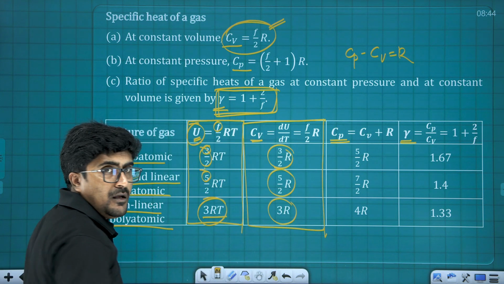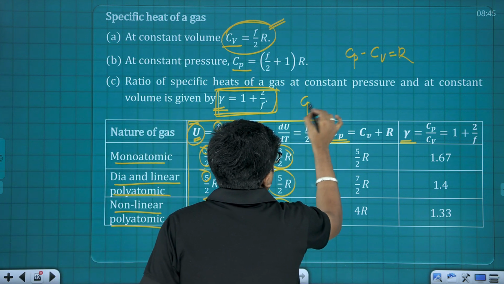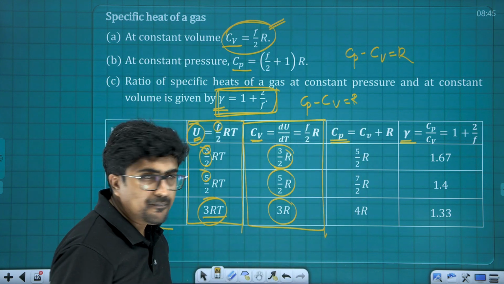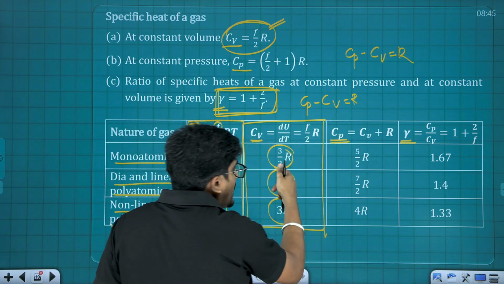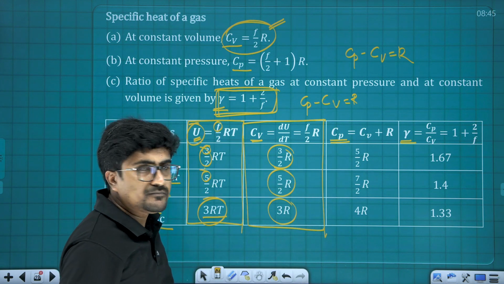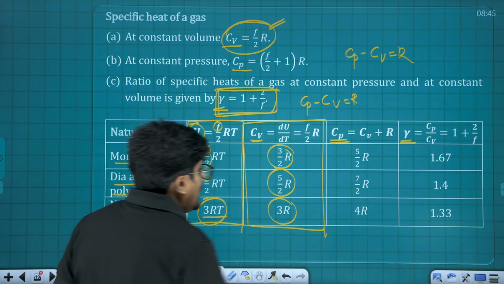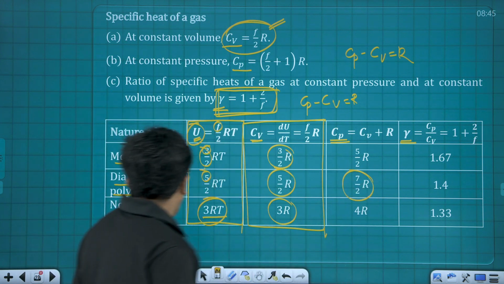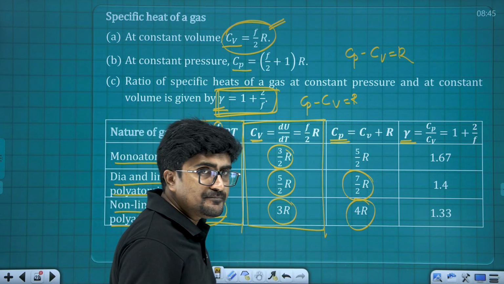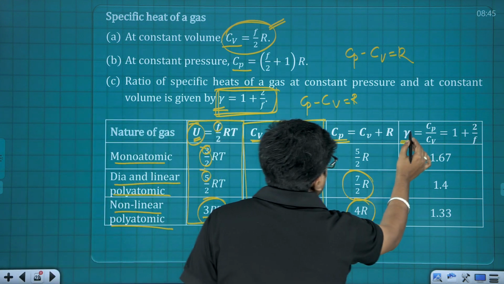So that is Cv. Now Cp minus Cv is equal to R, isn't it? I repeat, Cp minus Cv is equal to R. So what is going to be Cp? Cp is going to be Cv plus R. So you can see here, it is 3 by 2 R plus R, so you are going to get 5 by 2 R. Now the next one is for diatomic, there it is going to be 7 by 2 times R, and the next one is non-linear polyatomic, it is 4 times R.